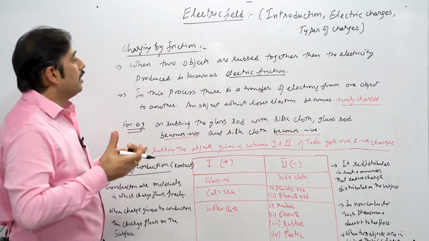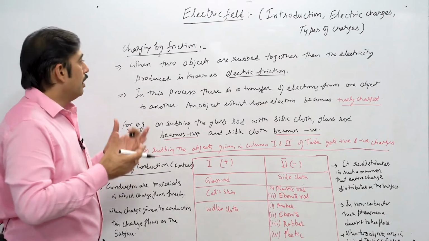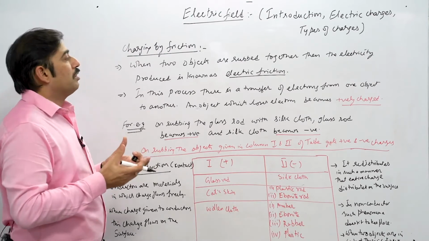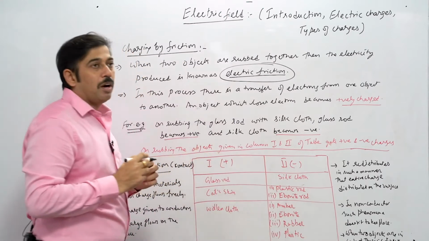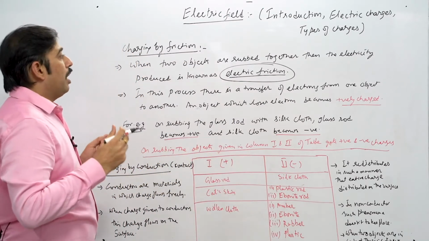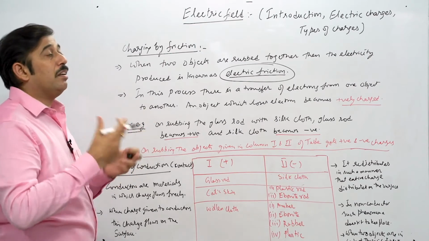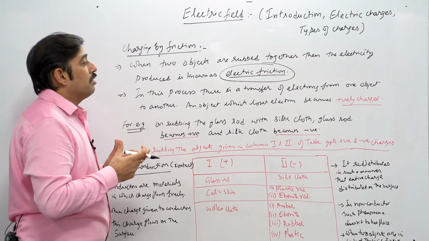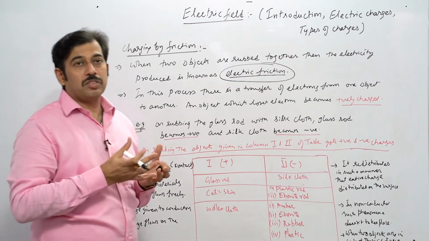Now, how can this charging be done by friction? We all know friction means we have to rub something. Here also, when two objects are rubbed together, the electricity produced is known as electric friction. That means we have to discuss the frictional part of electricity. We need some objects which we rub together, and we have to find out how they can create or initiate charge. In this process, there is a transfer of electrons from one object to another object. That is what we have to discuss here.